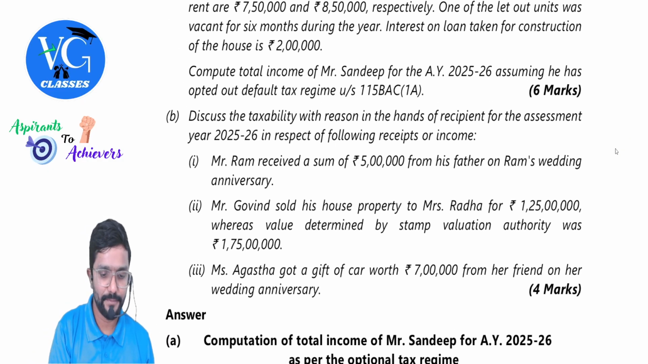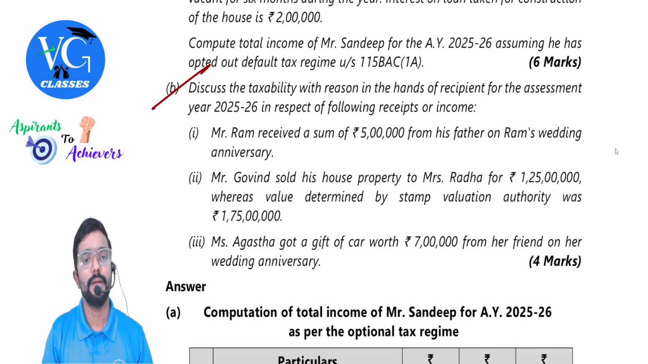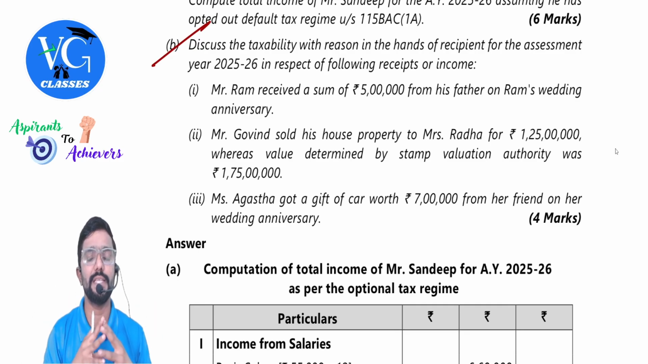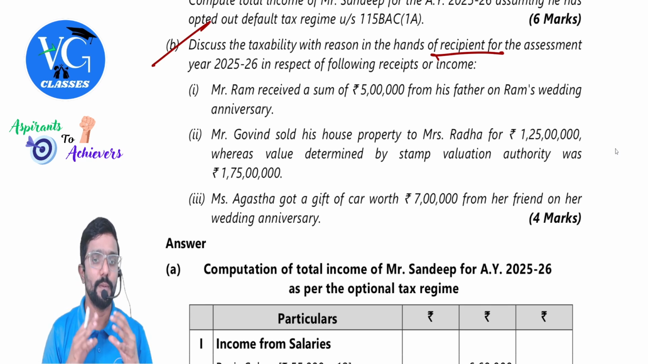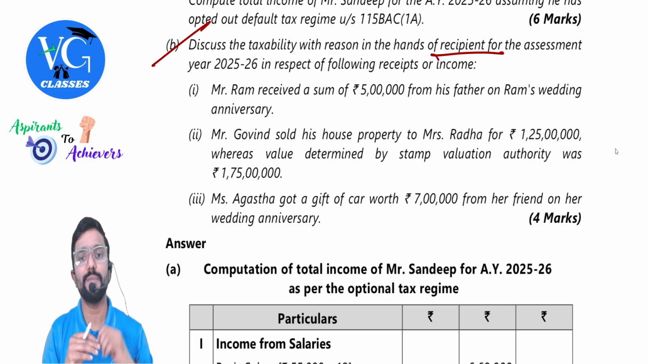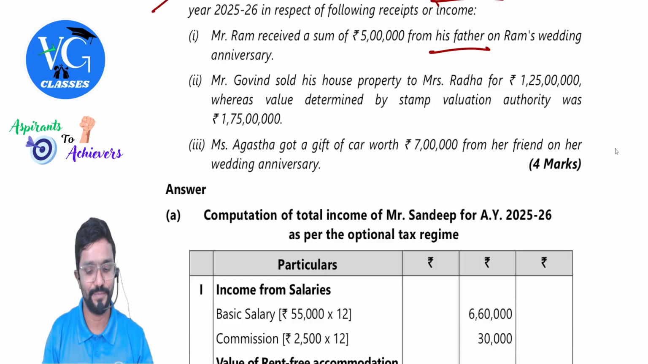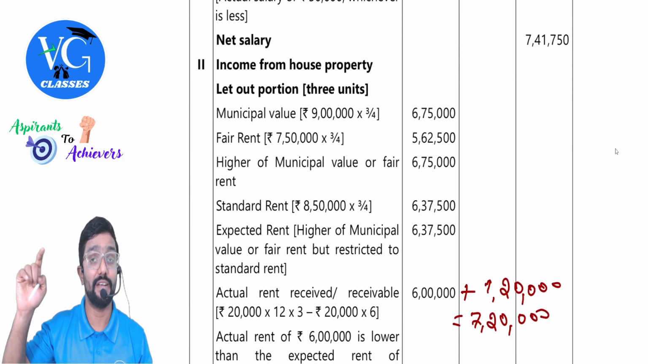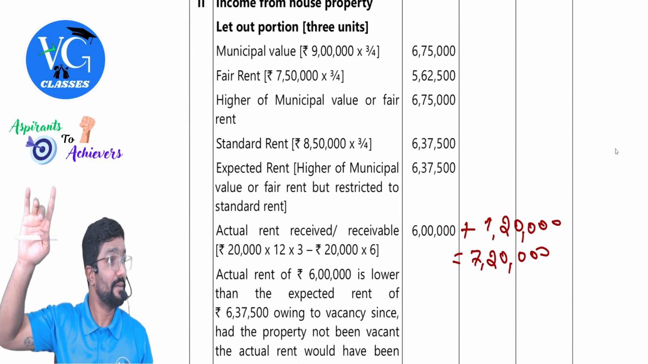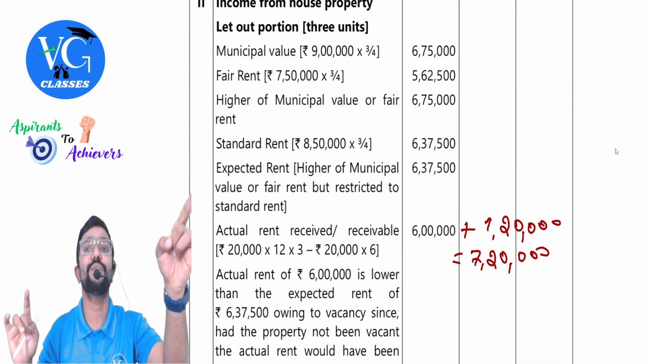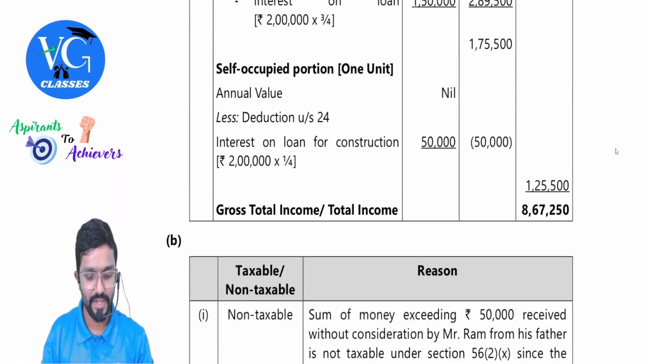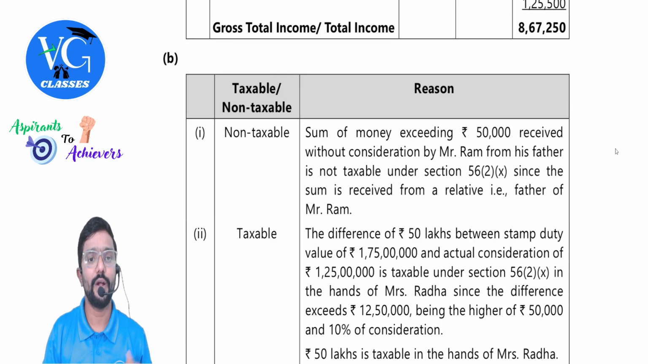Okay, so second part here, which is for 4 marks. Discuss the taxability with reason in the hands of recipient for assessment year 25-26 in respect of the following receipts or income. Mr. Ram received a sum of 5 lakh from his father on Ram's wedding anniversary. From father, guys. Father. Relative, no, not taxable. Wedding anniversary is not an event. See, wedding is exempt. Wedding anniversary is not exempt, but received from whom? Father, no. Exempt. Not taxable.